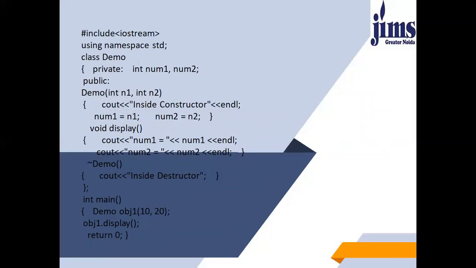So in the main section, as it was a parameterized constructor, at the time you create an object, you have to pass the values as well. So I have passed 10 and 20. The values will be assigned when obj1.display is called. So num1 will get 10, num2 will get 20. You do not have to call the destructor explicitly. It will automatically be called when the object's work is over.